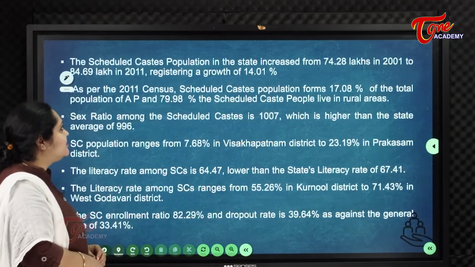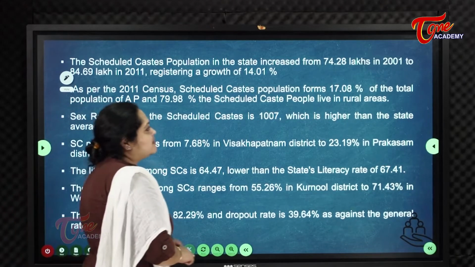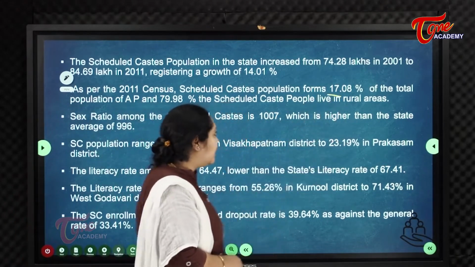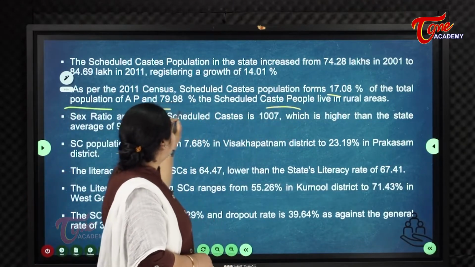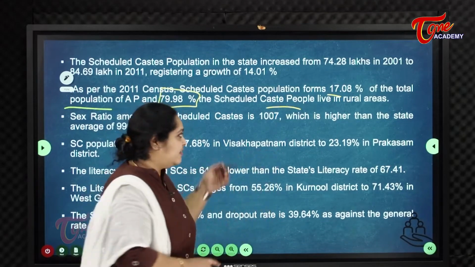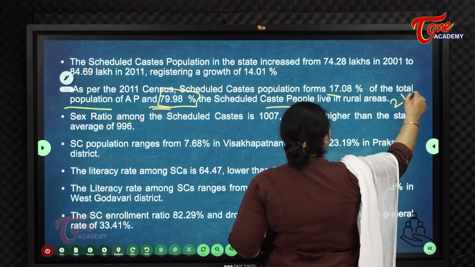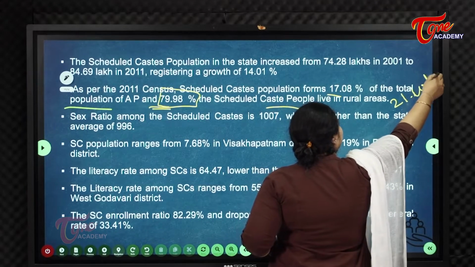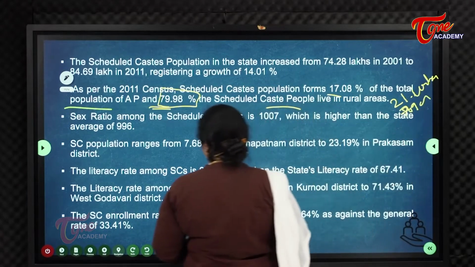As per the 2011 census, the scheduled caste population forms 17.8%. Of that, 79% live in rural areas and 21% live in urban areas.